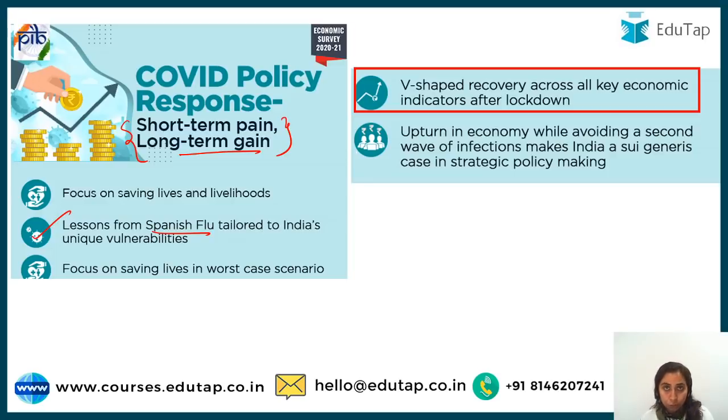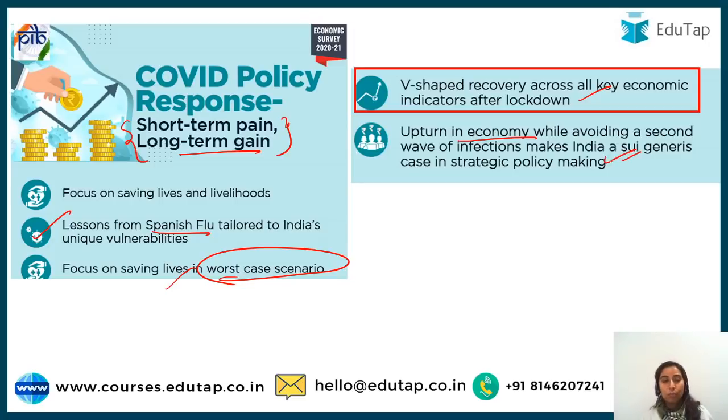So the Spanish flu was mentioned, that we have taken lessons and tried to tailor them for India's requirements. Then the focus on saving lives in the worst case scenario, that if there is a worst case scenario, we will focus on saving lives and not GDP, because GDP can grow but human lives cannot come back. This is what the idea was. Then V-shaped recovery again, and an upturn in the economy while avoiding a second wave of infection. So this is again a sui generis case.